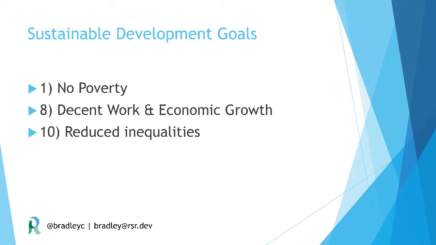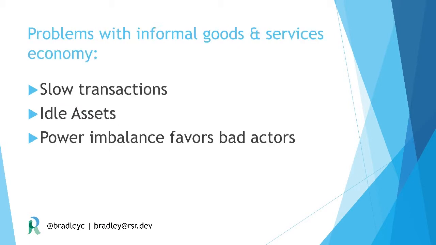Goal number 1, no poverty. Goal number 8, decent work and economic growth. Goal number 10, reduced inequalities. Informal economies of goods and services present many problems, among which are slow transactions, idle assets, and a power imbalance